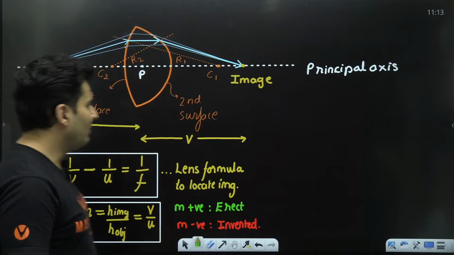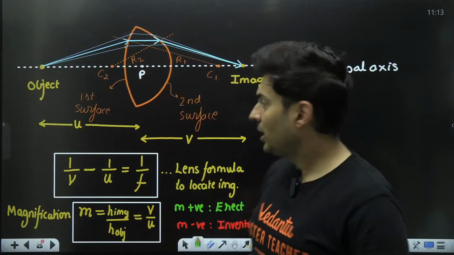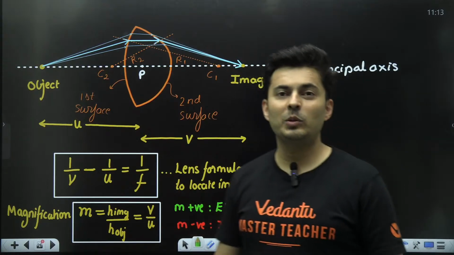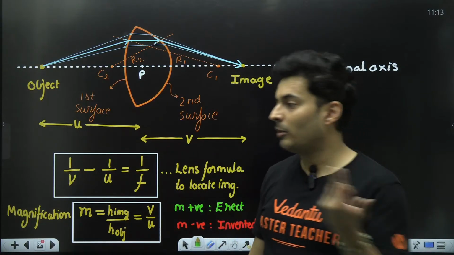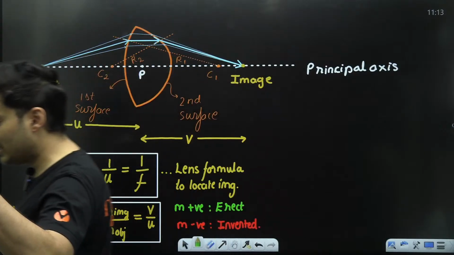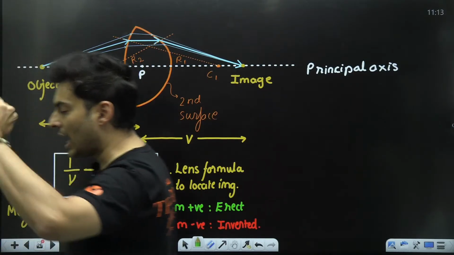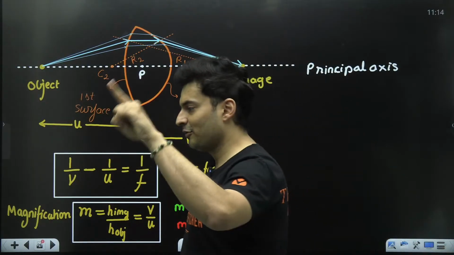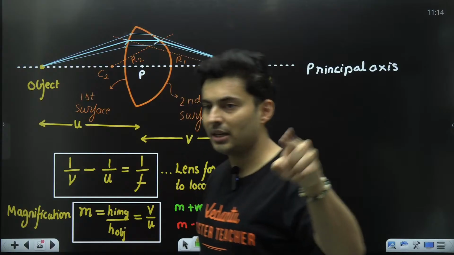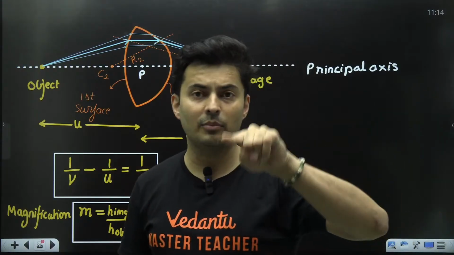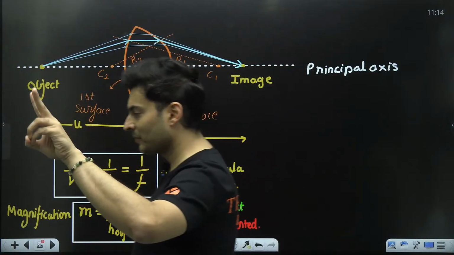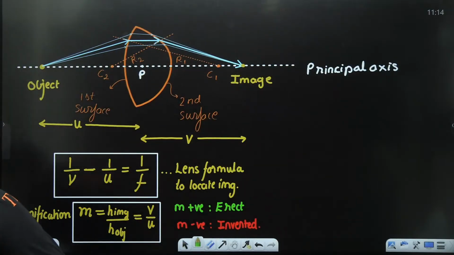Sir, but there is one problem, sir. You'll be like, what? Sir, in mirrors, F was related to the radius. What was the formula? Come on, put it up in the chat box. What was the relation between radius of curvature and the focal length of a curved mirror? R and F. F focal point was the midpoint of center and the pole. So R was 2 times the focal length. Remember that? Yep, correct.